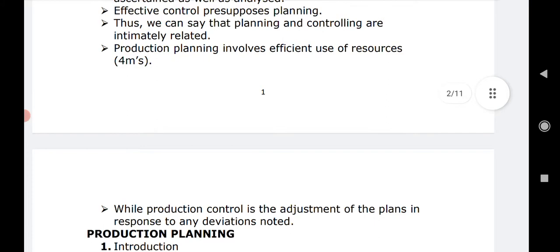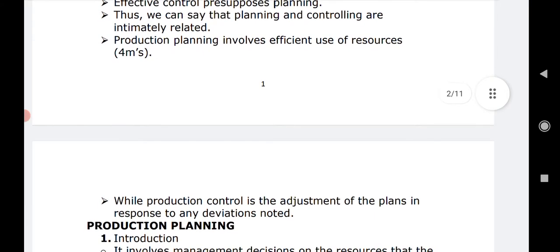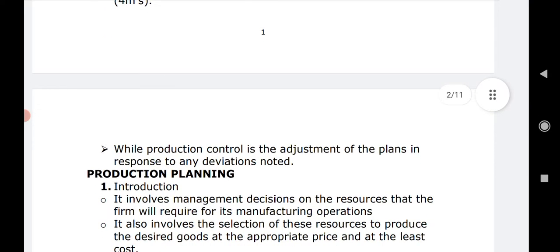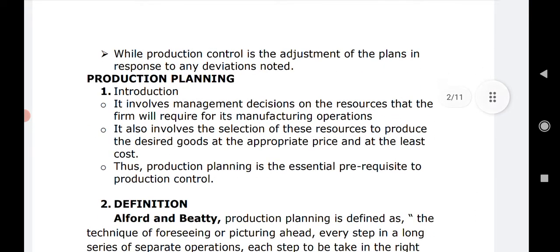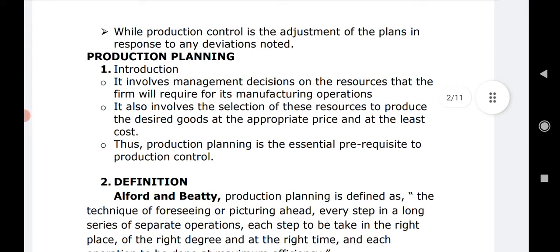So production planning involves efficient use of what? 4 M's, that is the money, the machines, the material, and the manpower. When you coordinate all the functions, that is what is said to be manufacturing or production planning. While production control is what? It's the adjustment of the plans in response to deviations noted.